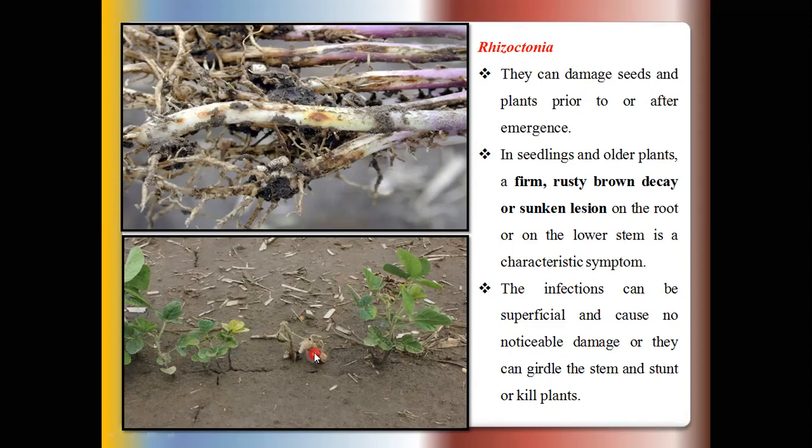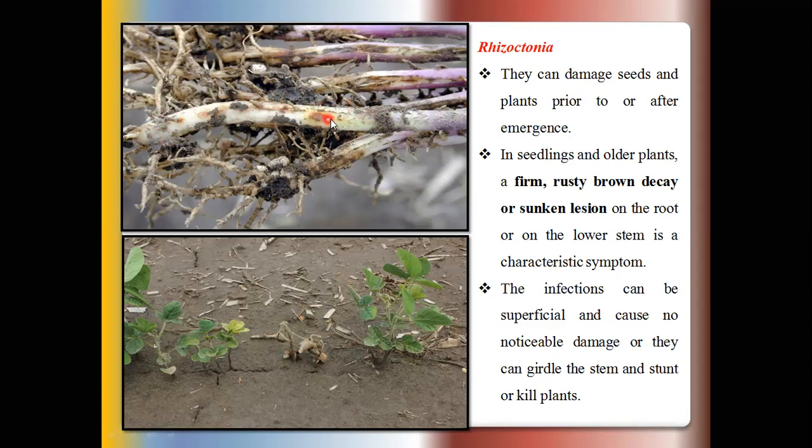These younger seedlings and fully developed or older plants may have rusty brown spots seen on the root portions. These rusty brown spots are seen on the root portion below the soil line. These lesions extend in the downward and upward directions.